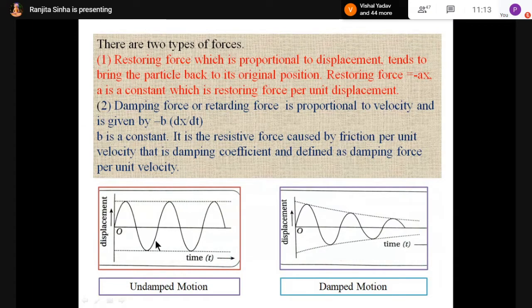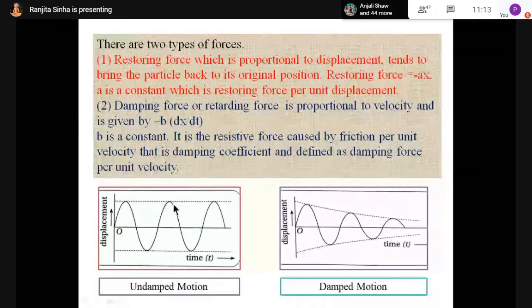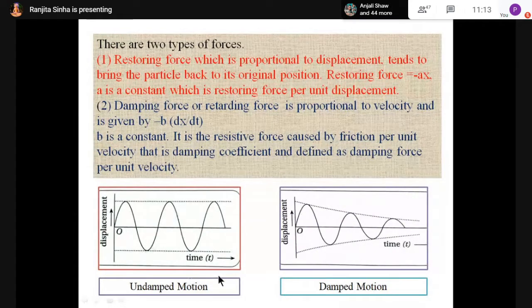Now here two types of motion are shown. One is undamped motion. This graph you have observed yesterday, the displacement versus time graph. So this is the displacement along the y-axis and time along the x-axis. You can see here the amplitude, from this horizontal line to this peak position. This is the amplitude, and here this is the amplitude. You can see that amplitude is not decreasing. So this is the horizontal line given here, and another horizontal line is showing here. So it is as it is, it is not changing. So we can say that amplitude is not decreasing, so it is undamped motion, no damping is there.